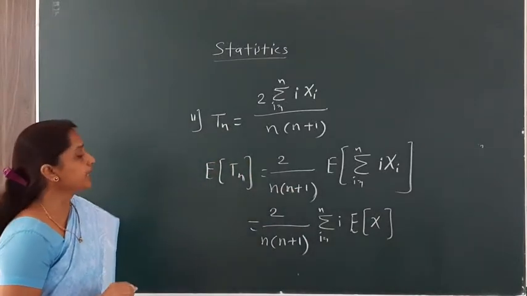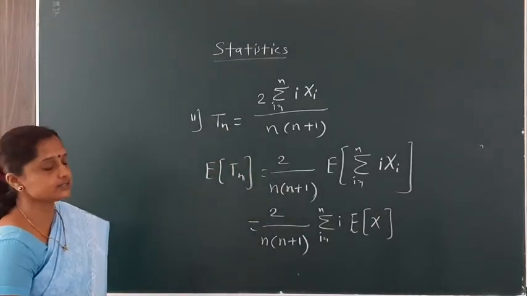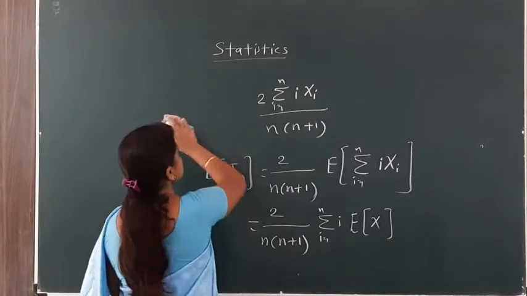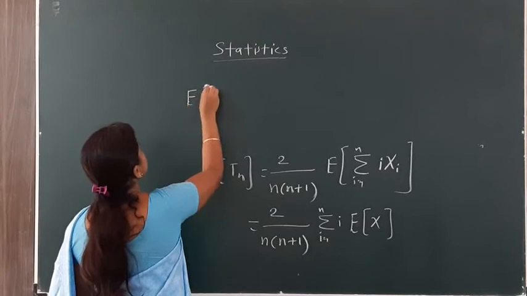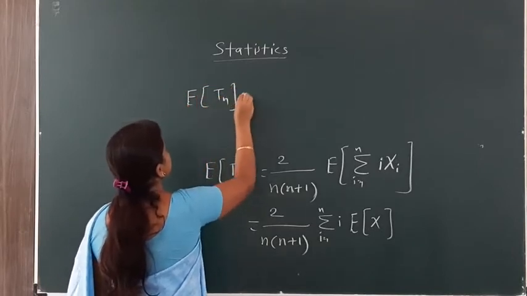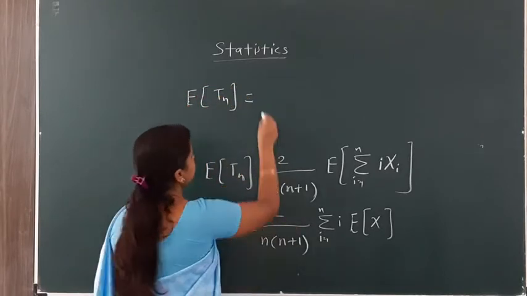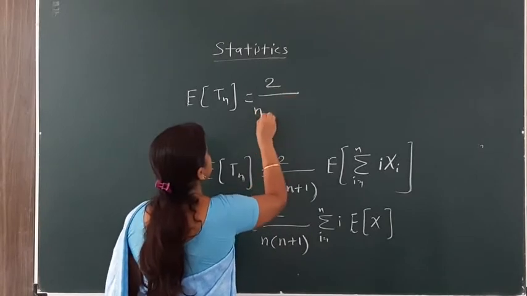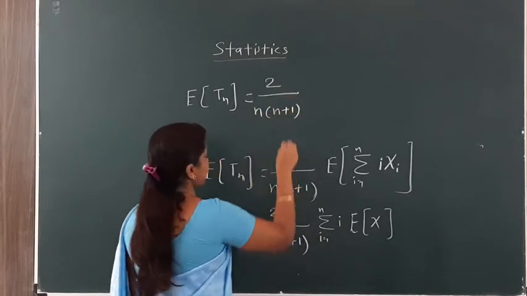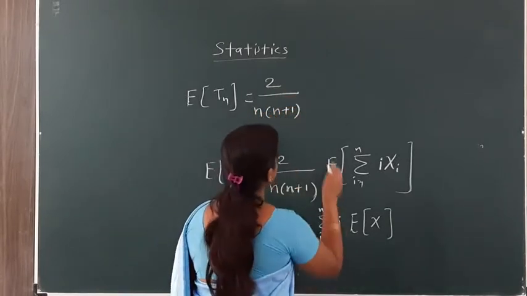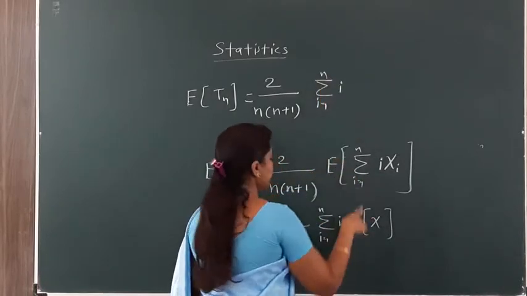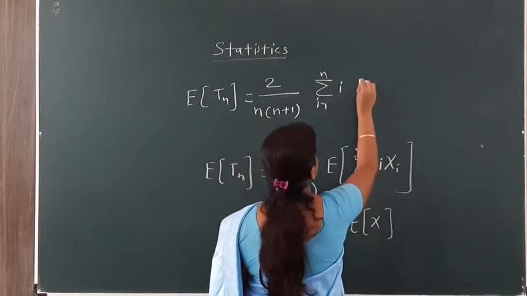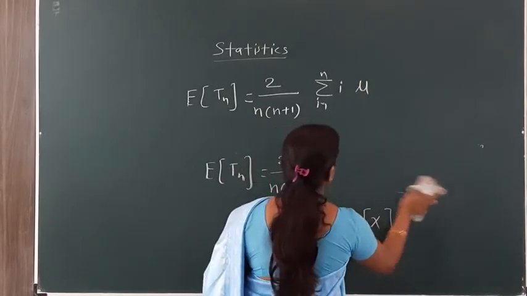In this example they have given that the expectation of x is equal to mu, so we substitute this value here. Here 2 divided by n into bracket n plus 1 is a constant, the summation over i is a variable, so we write it as it is, and the expectation of x is mu, which is a constant.